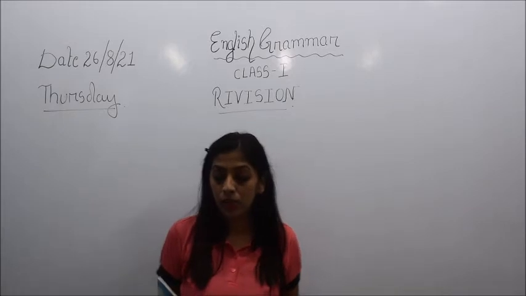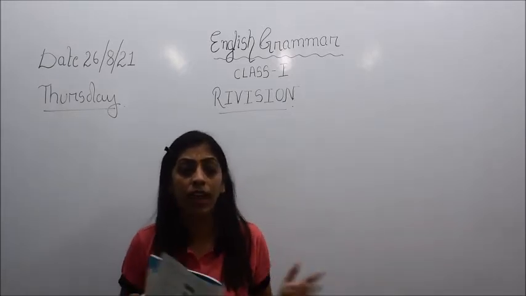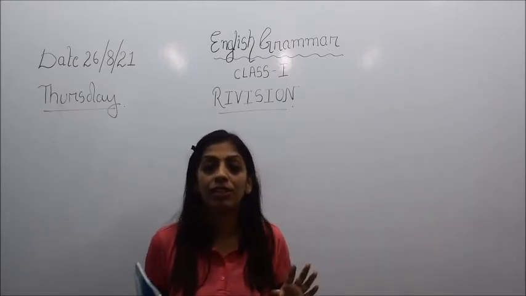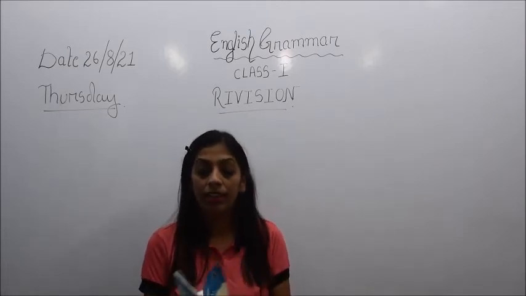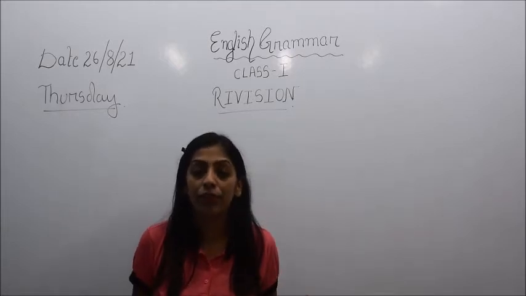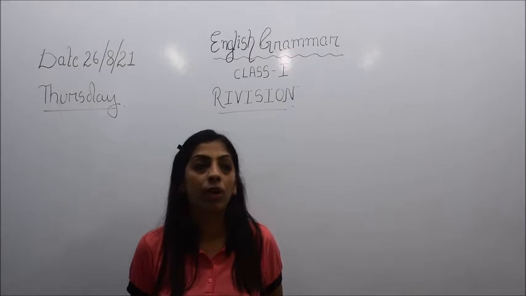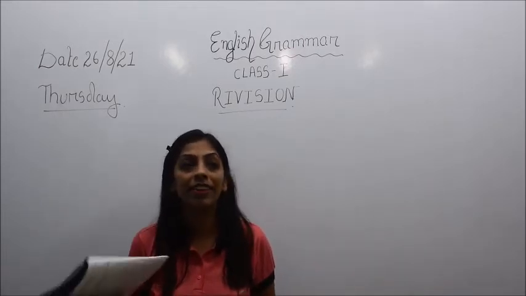So children, at the very beginning I would like to tell you that you have to learn all the definitions in your grammar book, like what is a noun. Then in the first lesson, I had taught you about letters of the English alphabet. Here you had learned how many letters are there in the English alphabet, and in how many forms these letters can be written.